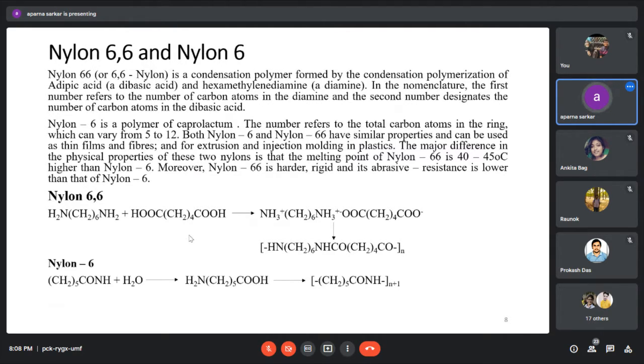Now one more thing: polymerization. When a polymerization reaction takes place, we produce plastic, fiber, phenol formaldehyde resin, okay, mainly plastic. Now polyamide, nylon 66, nylon 6, this is a product.